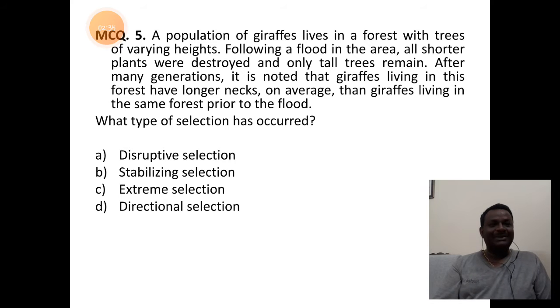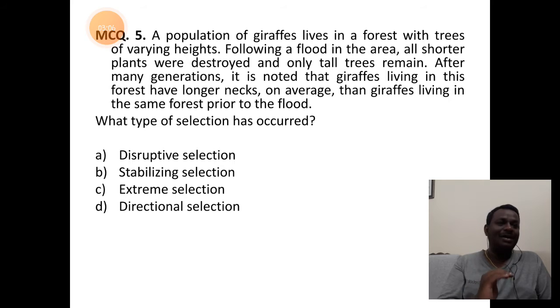Now, the mind boosting and mind triggering concept. Here is an example, and we will have to find what type of selection it is. A population of giraffes lives in a forest with trees of varying heights. Following a flood in the area, all short plants were destroyed.